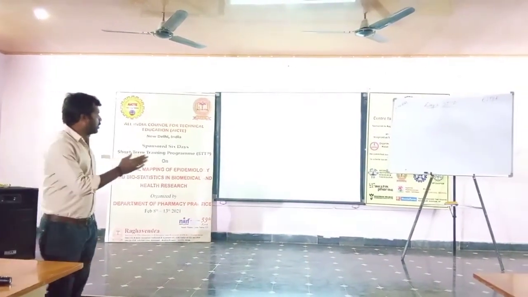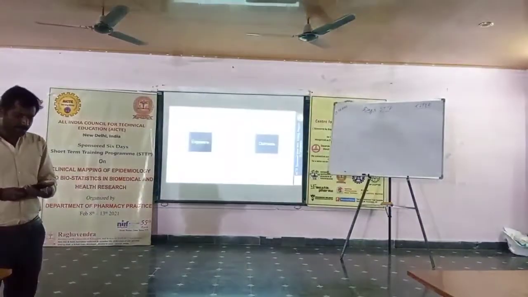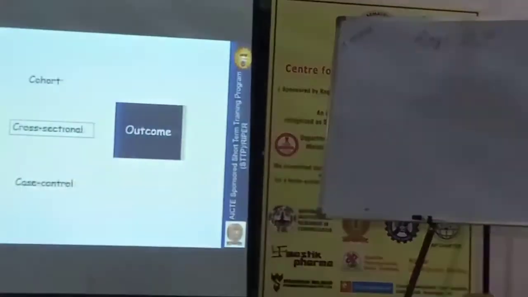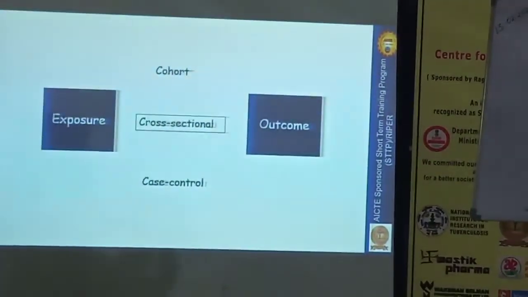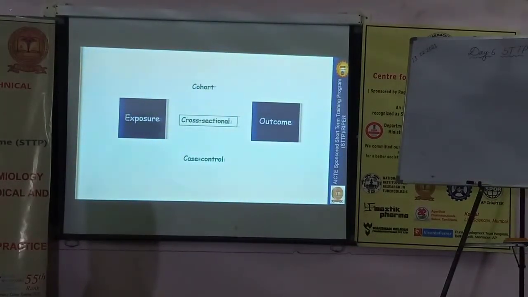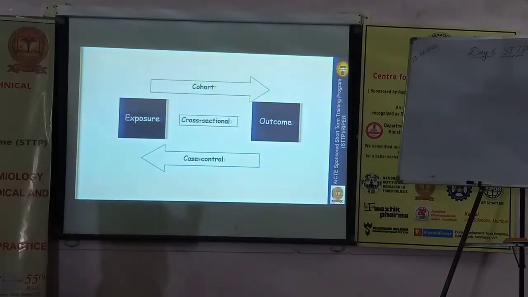This is the way these observational study designs differ one by one. A cross-sectional study we conduct at a single point of time, measuring both exposure and outcome. Coming to a cohort study, exposure followed by outcome, and coming to a case control study, outcome back to the exposure. This way, these three designs differ from one another.